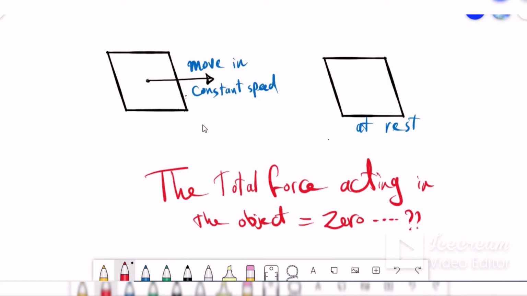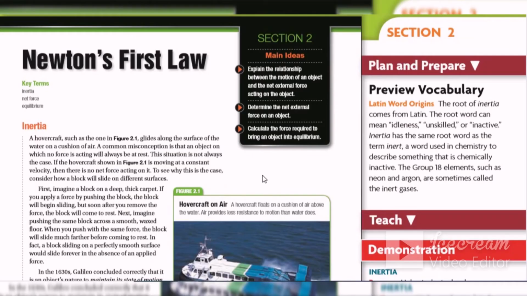If I ask you which one has a total force acting on it equal to zero, most of you think that to be at rest, the total force will become zero, but it's a misconception. In fact, for both of them, the net force or the total force acting on them will be zero. How this happens, we will focus on in this lesson, Newton's first law.